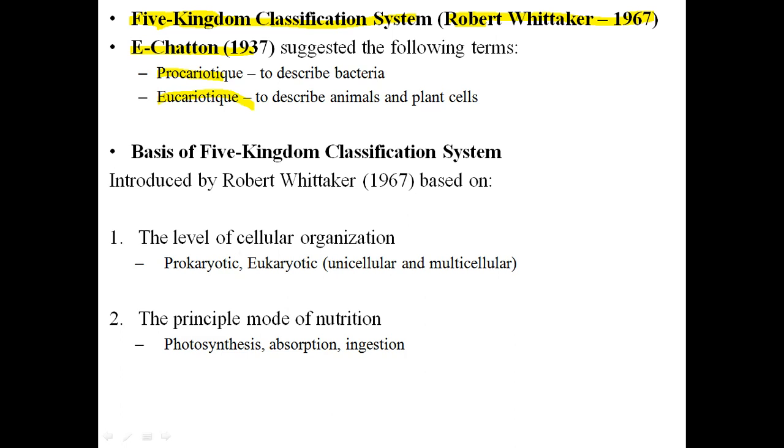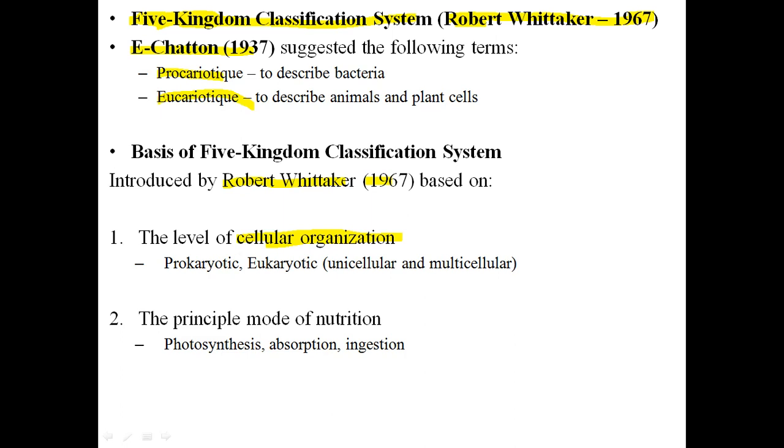So when Robert Whittaker introduced and established this five kingdom classification, what was his basis? His basis was two points. One was the level of cellular organization. Now what does cellular organization mean? Cellular organization means the cellular structure and all the organelles present inside the cell.